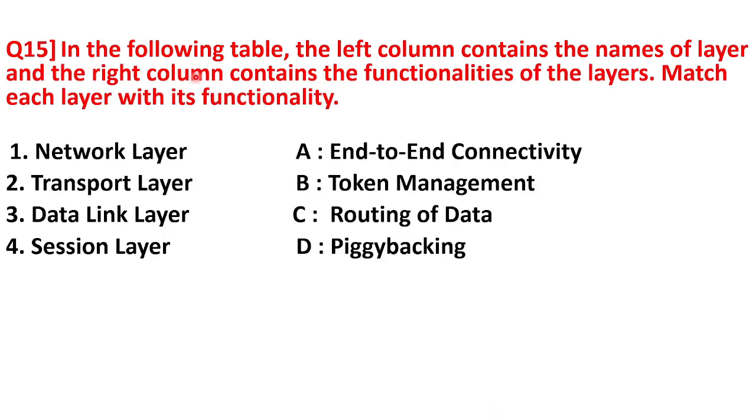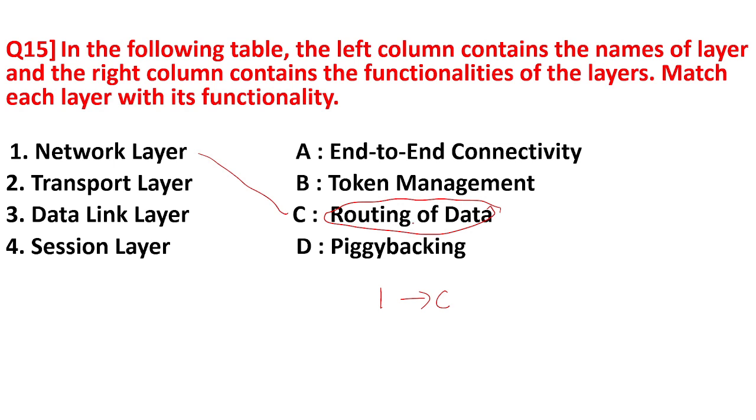Next question is, in the following table, the left column contains the names of the layers and the right column contains the functionalities of those layers. Match each layer with its functionality. Now for the network layer, option C, what was given I can't recollect, but it was something about the network layer only. So the answer for 1, the network layer, is C. That is sure. I don't know what exactly was there over here.